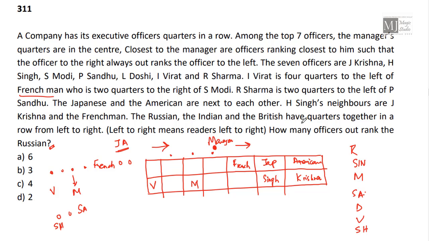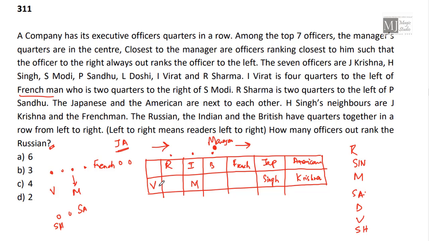Russian, Indian, and Britishers have quarters together in a row from left to right. If we have it like this: Russian, Indian, and Britishers. Is there anything related to Britishers?